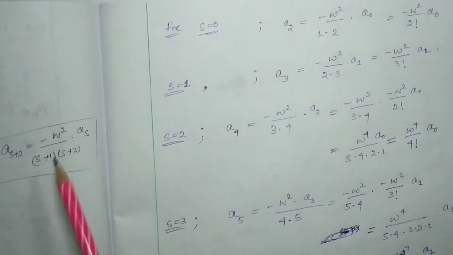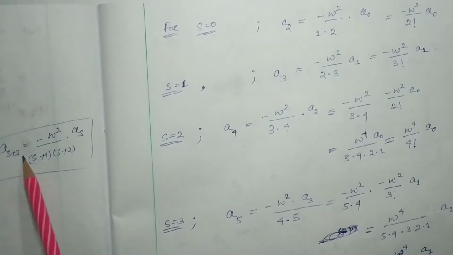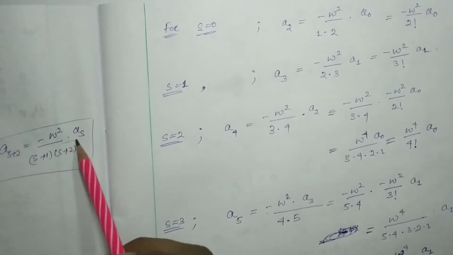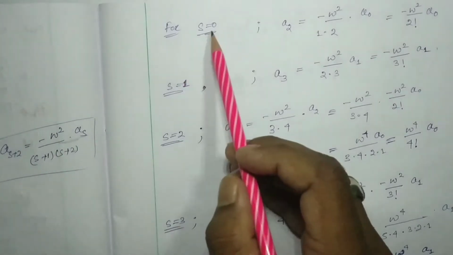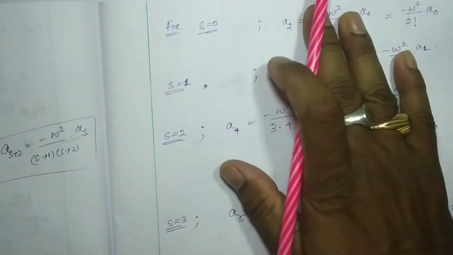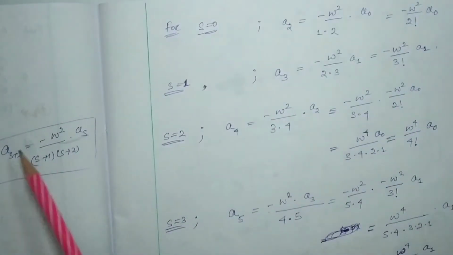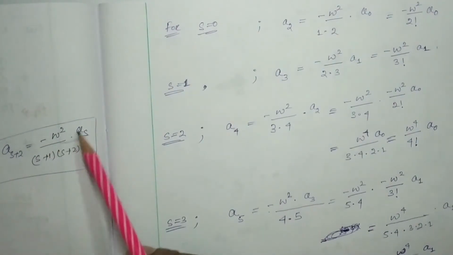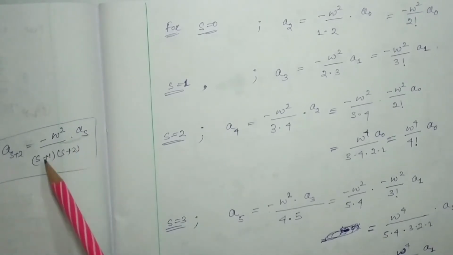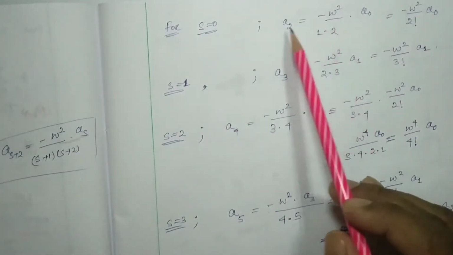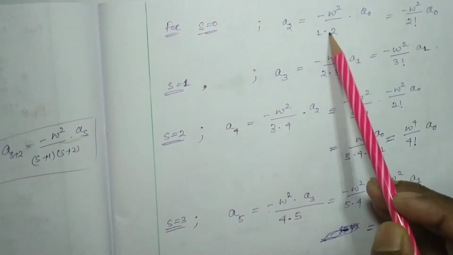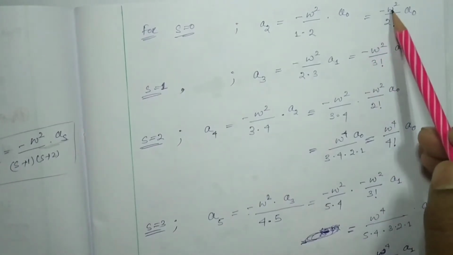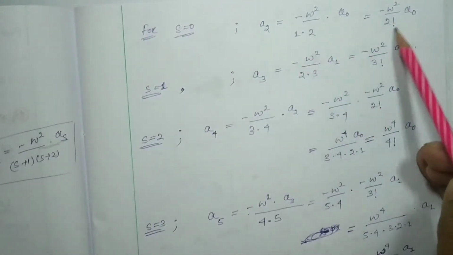Okay, here in our last page we found that a(s+2) equals minus omega square into a(s) divided by (s+1) into (s+2). So for s equal to 0, if we put s equal to 0, then we are going to find a2 equals minus omega square into a0 by 1 into 2. Here I wrote a2 equals minus omega square by 1 into 2 into a0. That can also be written as minus omega square a0 by 2 factorial.